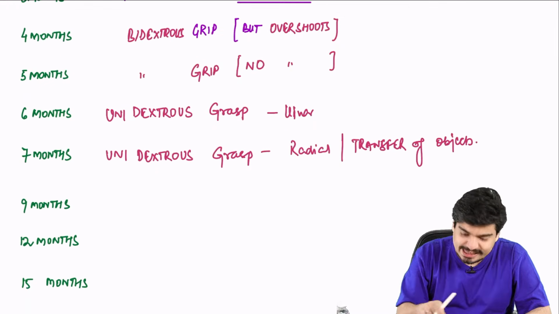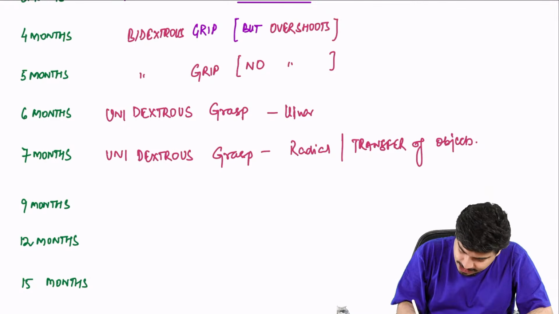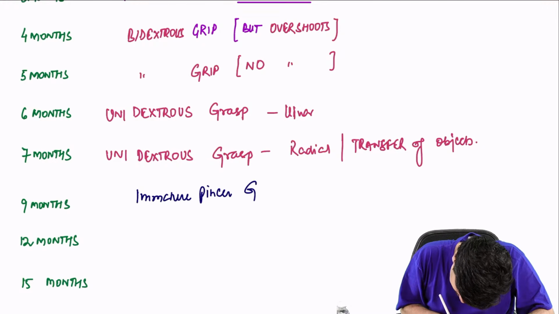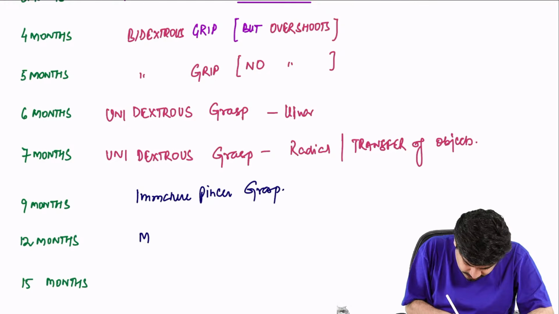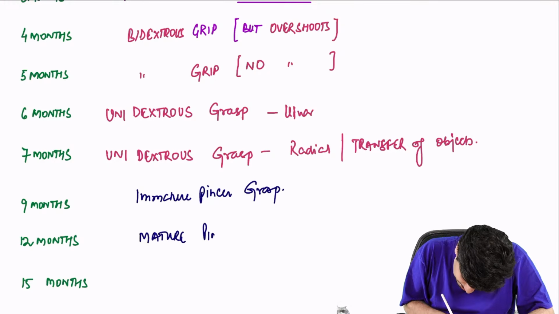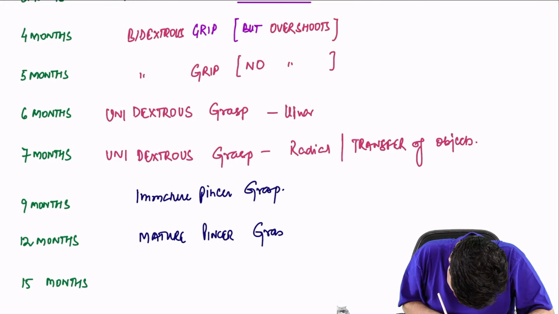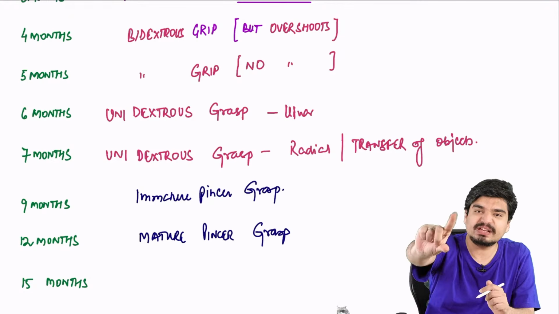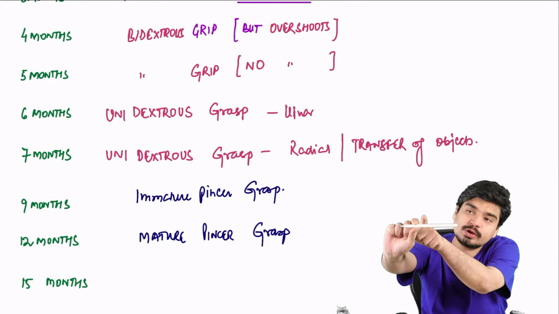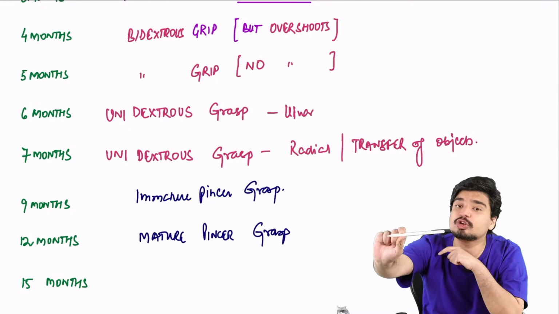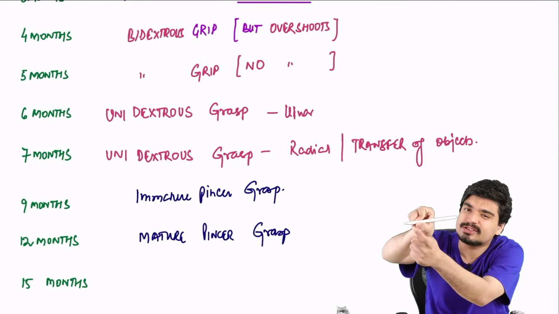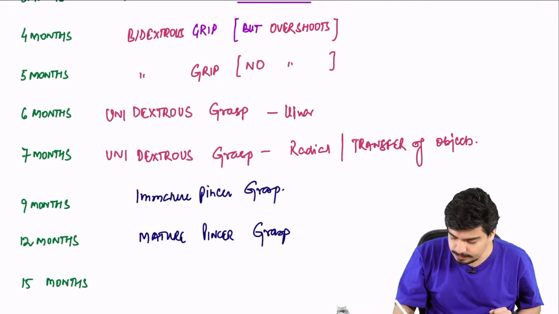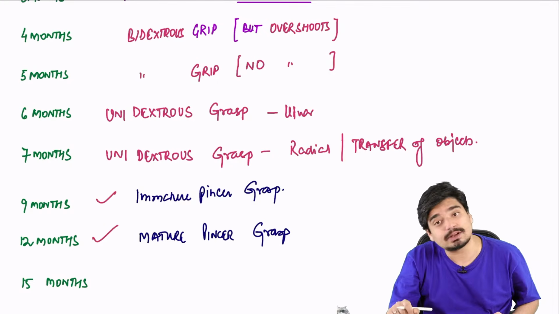At 9 months, he will have what is called immature pincer grasp. At 12 months, he will have mature pincer grasp. If he holds something like this, this is called pinch. You're pinching, this is called pincer grasp. If you're holding only between the thumb and the index finger, it's called mature pincer grasp. But holding it like this, you're using a little bit of support of your index and middle finger, it's immature pincer grasp. So immature obviously will come earlier. Immature pincer grasp will come at 9 months. Mature pincer grasp will come at 12 months.